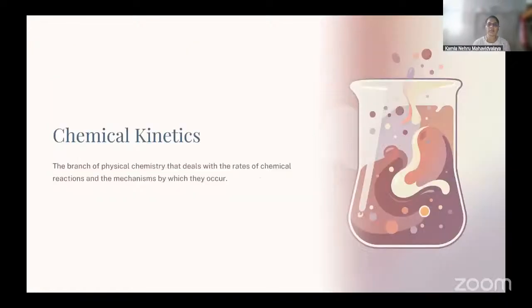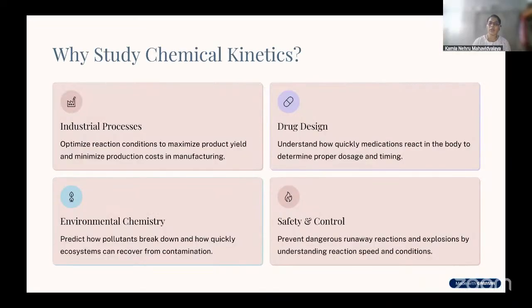Now, first, let us see what is chemical kinetics. It is the branch of physical chemistry which deals with the rates of chemical reaction and the mechanism by which they occur. Now, we all know that there are certain reactions which are slow and some are fast. For example, lighting of a matchstick is a fast reaction. Fire crackers catching fire is a fast reaction.